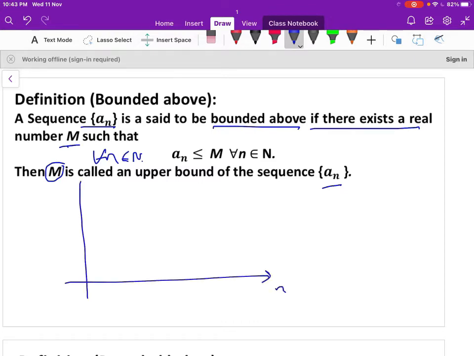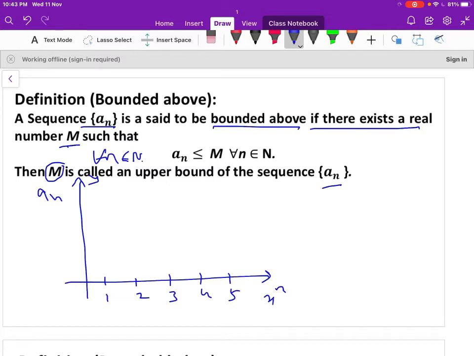So this is the n, the function that is represented in the y-axis. This is the y-axis, this is the x-axis. n is greater than or equal to 1: 1, 2, 3, 4, 5 and so on.